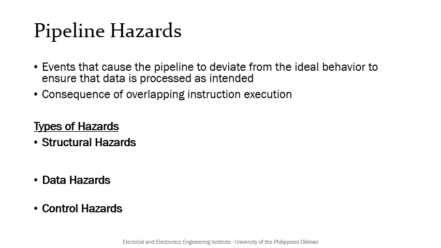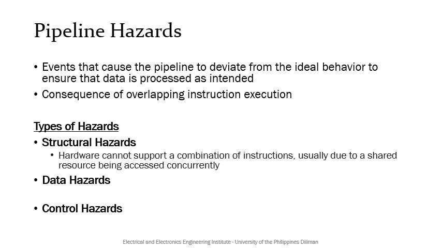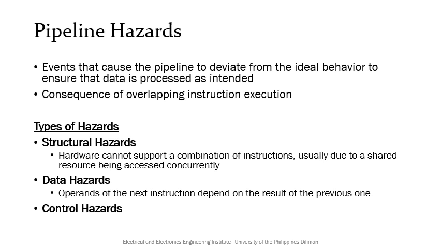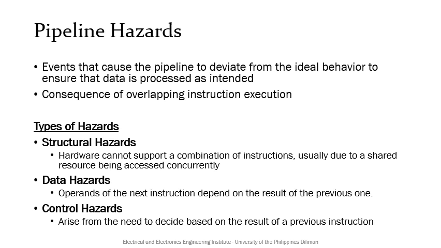There are three types of hazards, namely structural, data, and control hazards. Structural hazards are caused by a combination of instructions that the hardware cannot support, usually due to a shared resource being accessed concurrently. Data hazards happen when an operand or operands of the next or latter instruction depend on the result of a previous one which is not yet finished. Control hazards, on the other hand, arise from the need to decide based on the result of a previous instruction, such as in branch instructions.